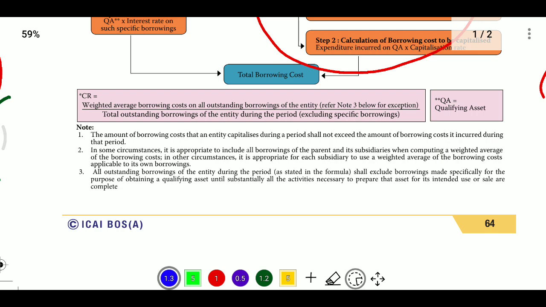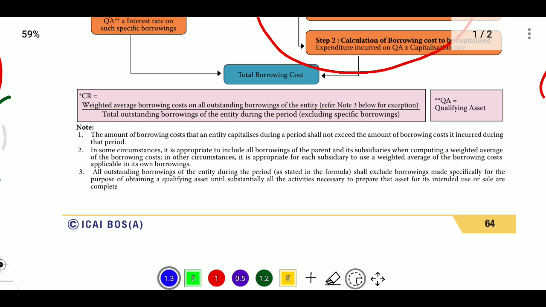Now whenever we are calculating the general borrowing cost to be capitalized, we need to calculate the eligible general borrowing cost, or the total actual interest on all general borrowings. We take whichever is lower, and that will be capitalized. The total borrowing cost to be capitalized on a qualifying asset during the year will be the specific borrowing cost plus the general borrowing cost for the year.